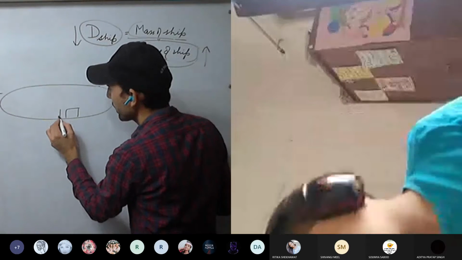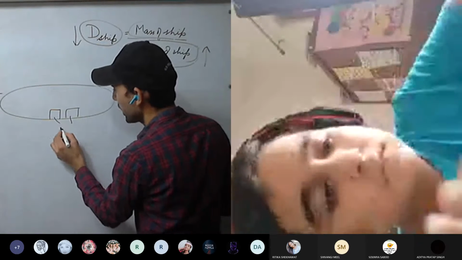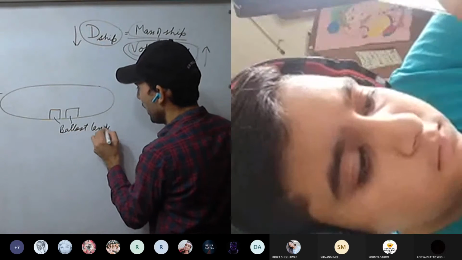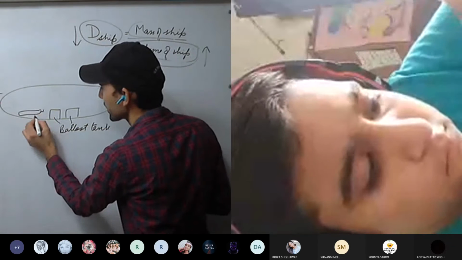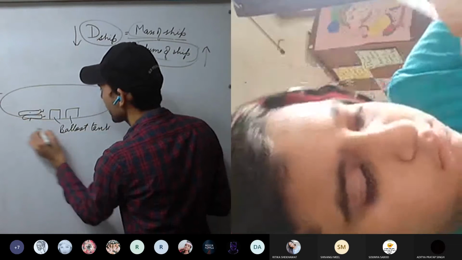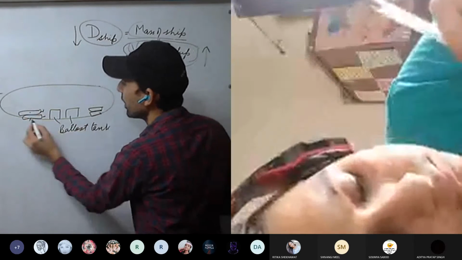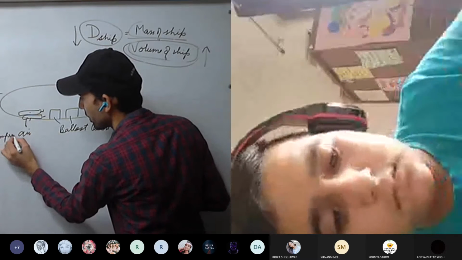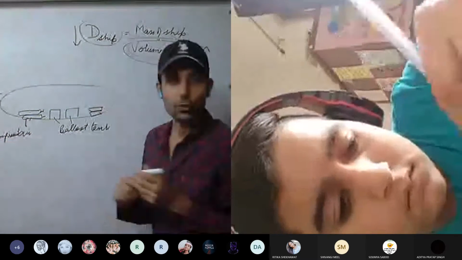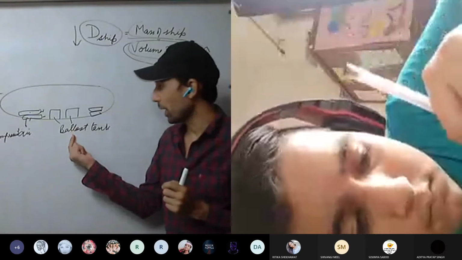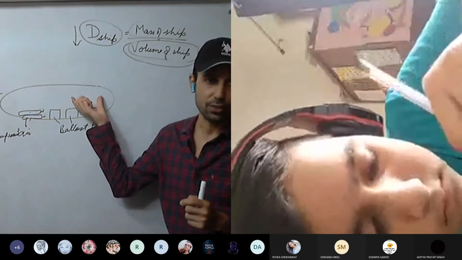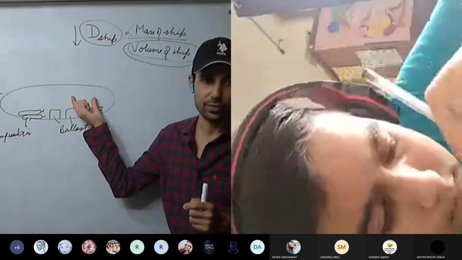So we have tanks here, called ballast tanks, and we have cylinders. These cylinders contain compressed air. We are going to make use of this ballast tank and this compressed air to change the effective density of the submarine.